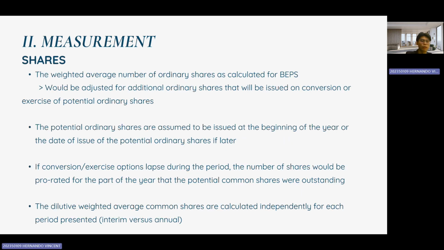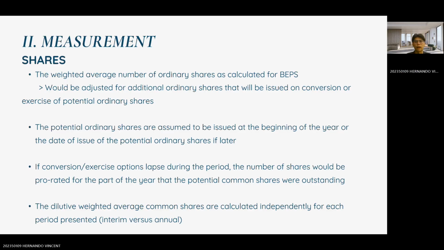Okay, now let's look at how shares are factored into the calculation of diluted earnings per share, or DEPS. The key consideration: we begin with the weighted average number of ordinary shares as calculated for basic earnings per share, or BEPS. This number is then adjusted for any additional shares that will be issued upon the conversion or exercise of potential ordinary shares.